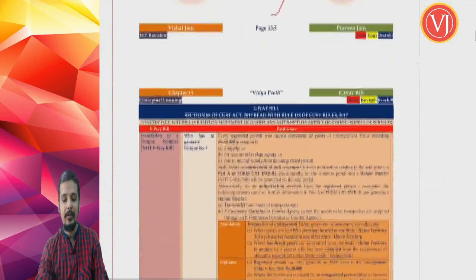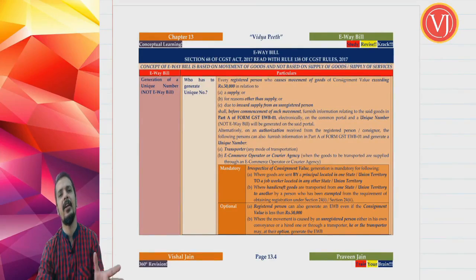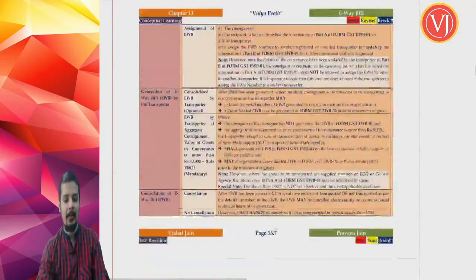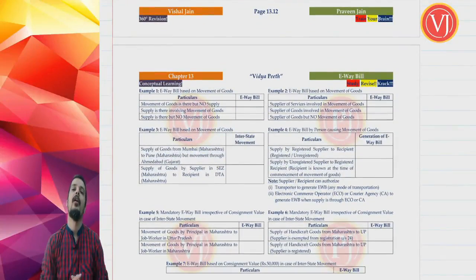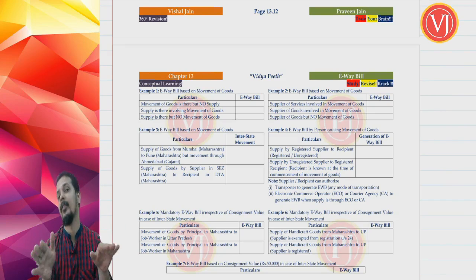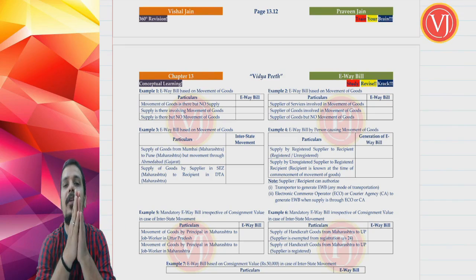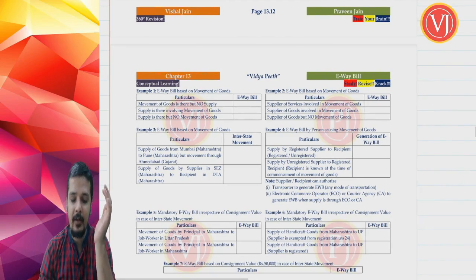Right? Friends, for understanding these basic provisions, which deal with section 68 read along with rule 138, which runs into around 9 pages, we are going to apply reverse engineering for all these 9 pages. You will find that things are very simple. All the concepts which were given in the earlier 9 pages, including the circulars.